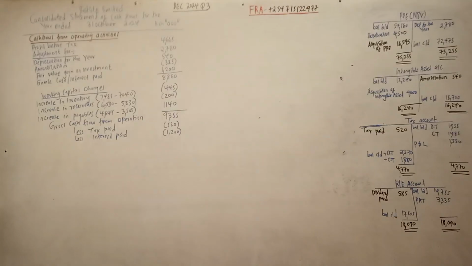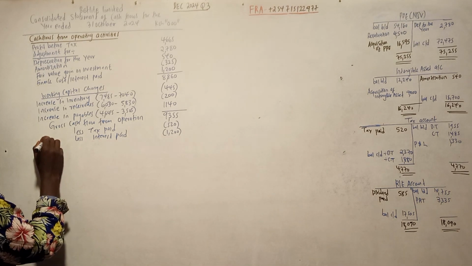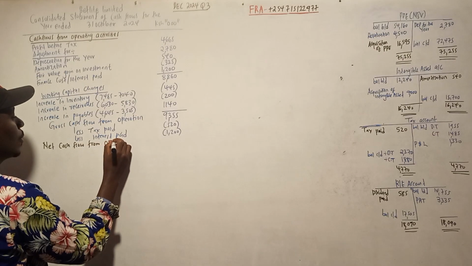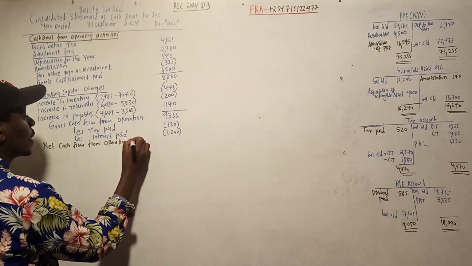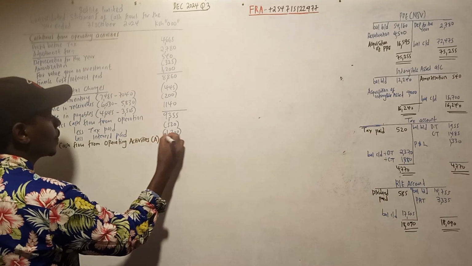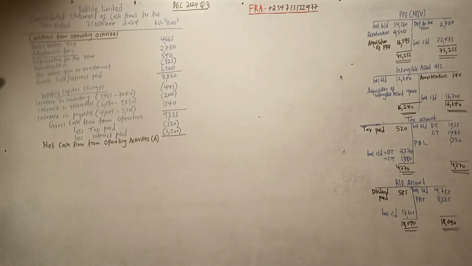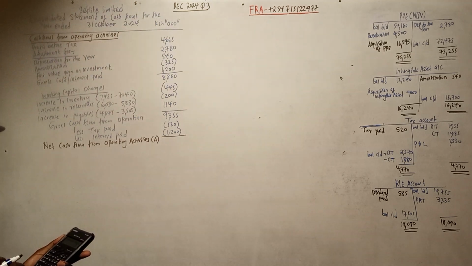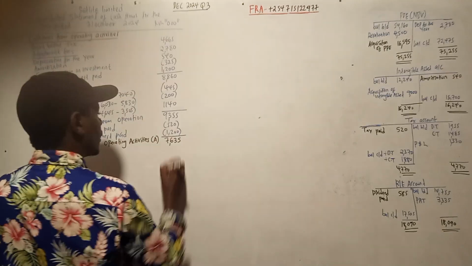Once we have that, we can get the net cash flow from operating activities, and then we call it A. So what will be the figure? 9355 minus 520 minus 1200 is 7635.